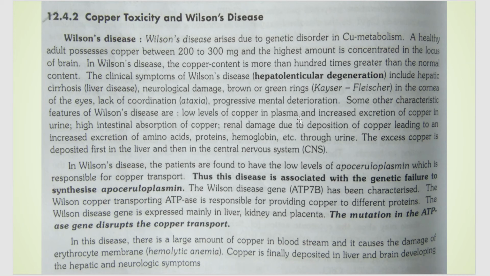Okay, because there's a lot of copper in the body, the body will try to excrete as much as possible through the urine. And high absorption of copper is seen, renal damage is seen, and all these symptoms are seen because of excess copper in the body. And this copper will first get deposited in the liver and then will damage the central nervous system, that is CNS.